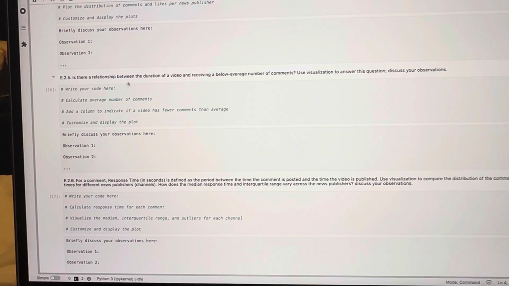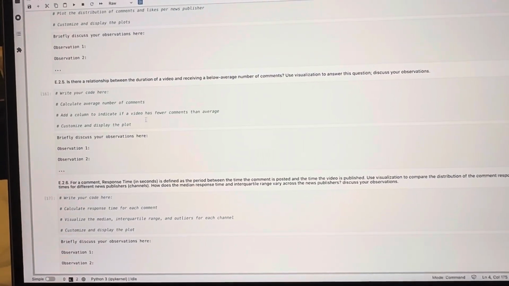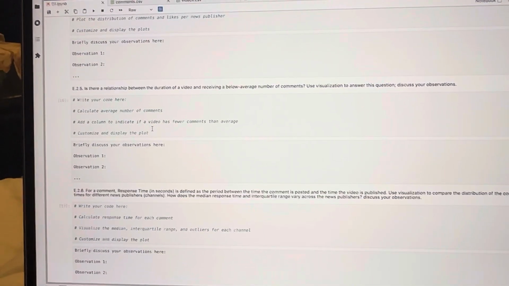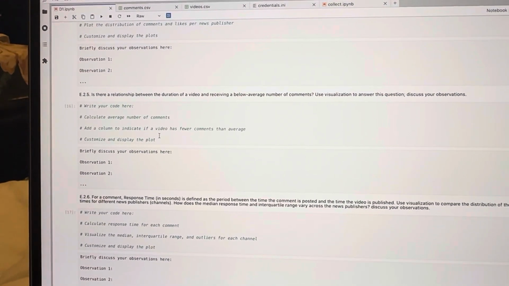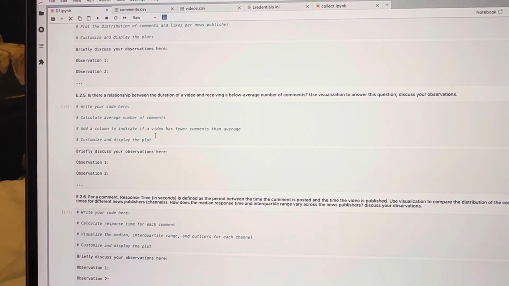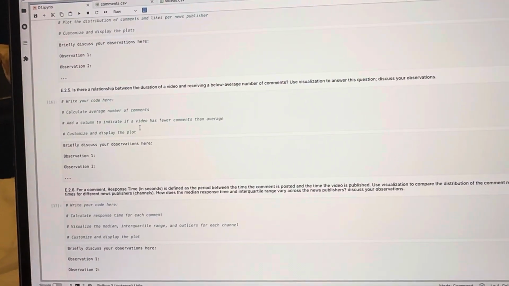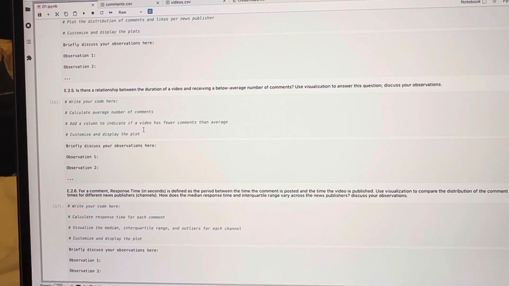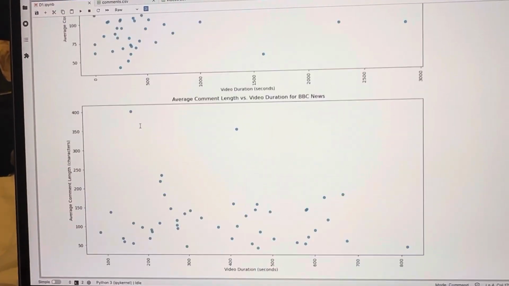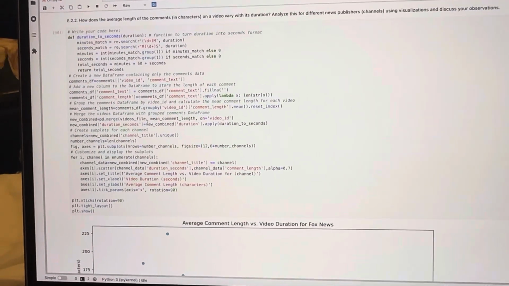E.2.5 is a relationship between duration of... In this I had a problem in one of the columns. I had declared the column, it was called publish at, but when I changed it to index, it was constantly generating an error that I cannot change it. So I have to keep it short, and just move on to this task.